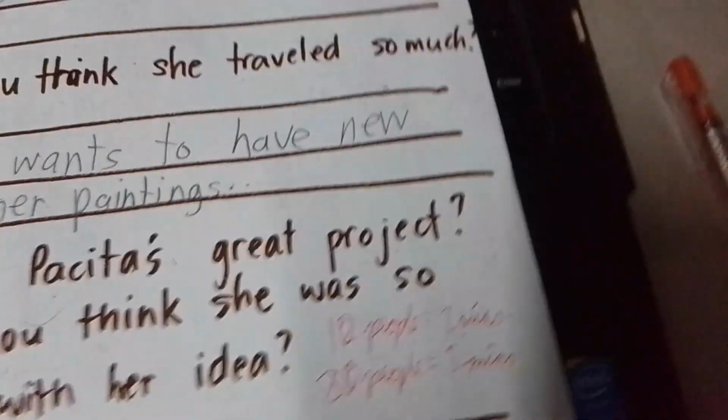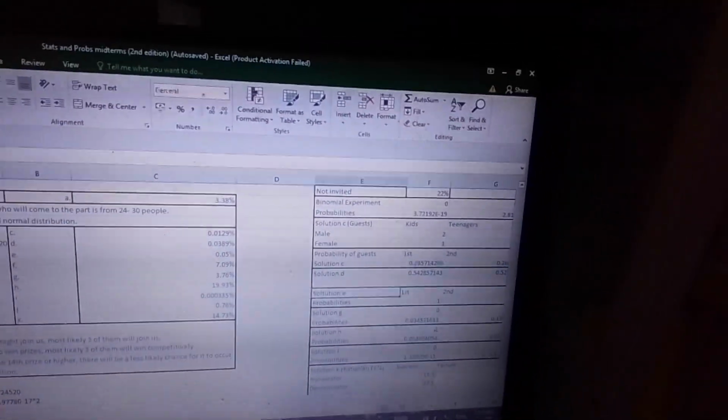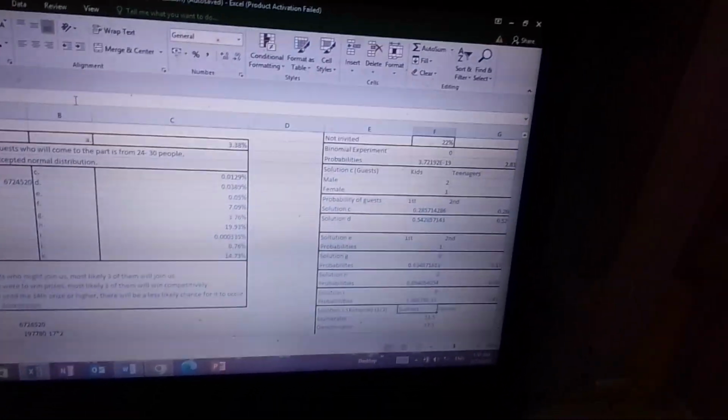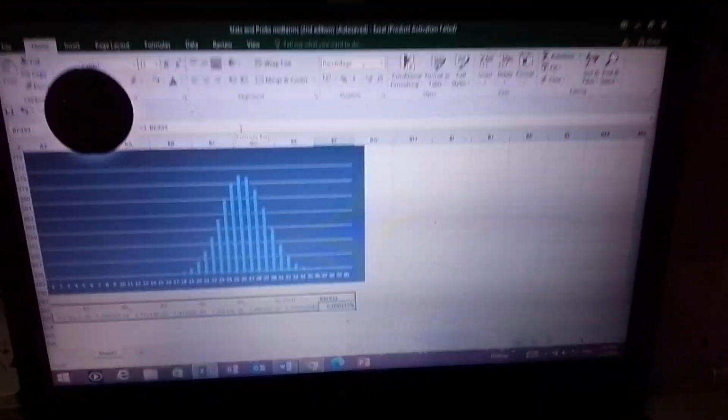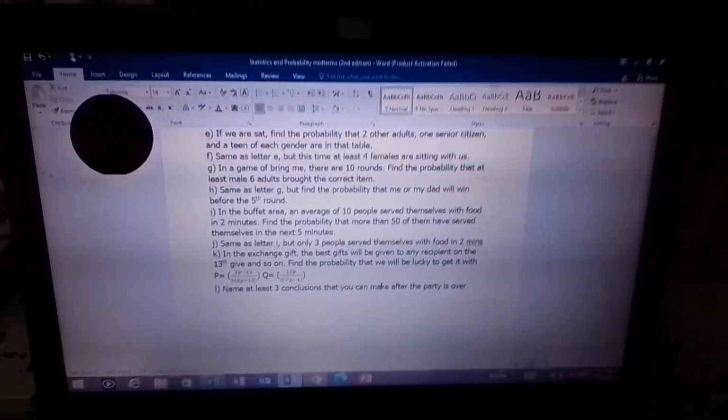So, yan. So, dapat, this is what we're gonna do. 1 minus Poisson distribution, 50, and then 25, then true, to give us the answer. Now, to show you my solution sheet, ito yung ginawa ko. Diba? Then we get 25, then false. Then drag everything up to 50 for continuous. Then sum everything up to get the total, and then minus it from 1 to get the excess. And then we get 0.00335%. That's it. Diba?